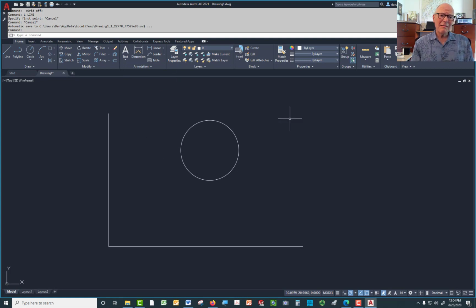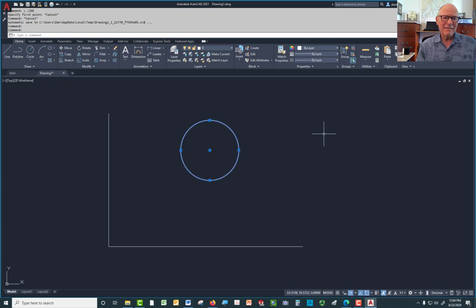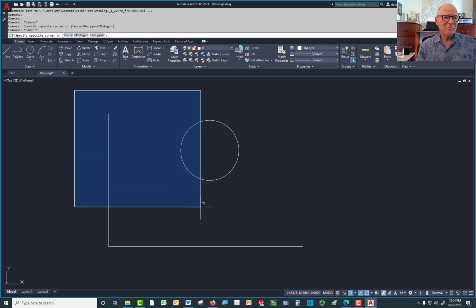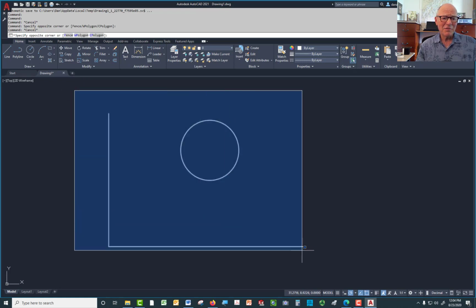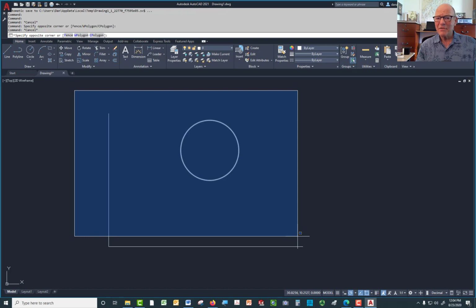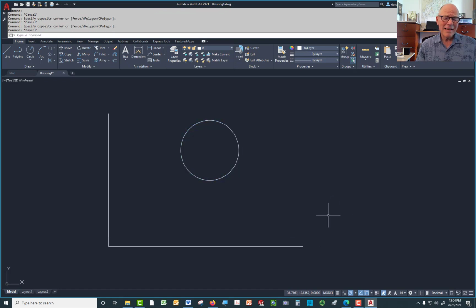So now I'm going to use the other button on the mouse. Well, there are three that are significant. One's a wheel, actually. The left button I told you is like, if I came over here and wanted to pick that, left button, I've selected it. Escape key, I've unselected it. Left button, I've picked a crossing window. Now I've selected more than one thing. Escape key, I'm done. Left button going the other direction, I'm making what's called a window. So the only things it'll pick are things that are inside the window. Escape key if I don't want that.